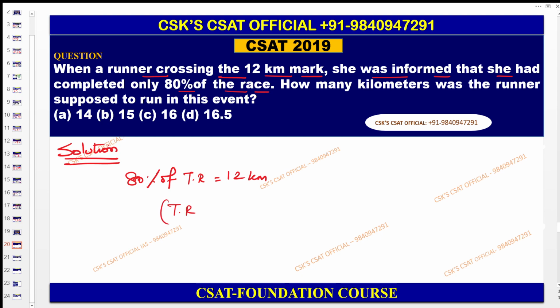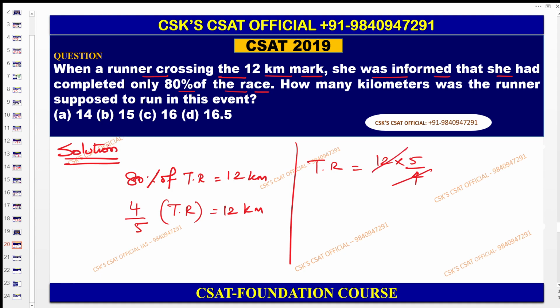Total 80% is nothing but 4 by 5, as you have already learned in your percentage classes. So the total race is 12 into 5 by 4. You can cancel this: 3 into 5 becomes 15 kilometers. So the answer for this question is B.